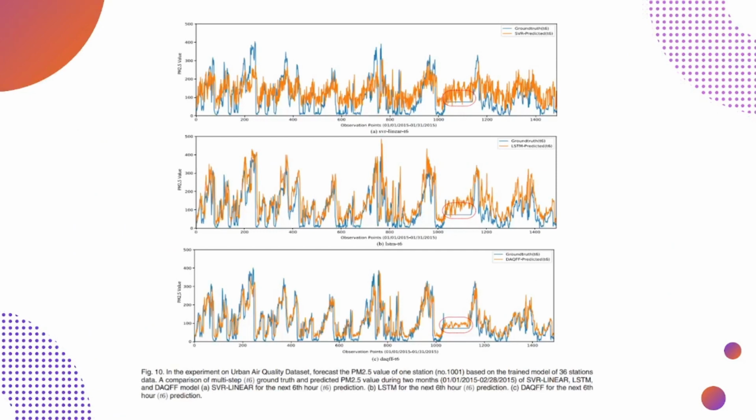Now, this is a comparison between three models on the urban air quality dataset based on 36 stations. We can see that our proposed model closely resembles the ground truth. Then the LSTM works comparatively well. Then we can see that SVR linear performs the worst out of the three.